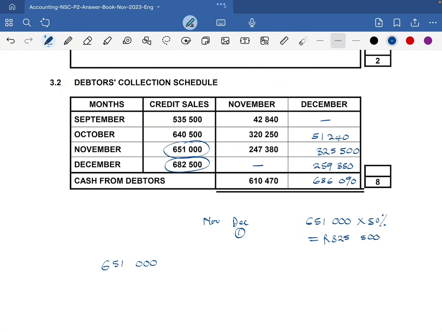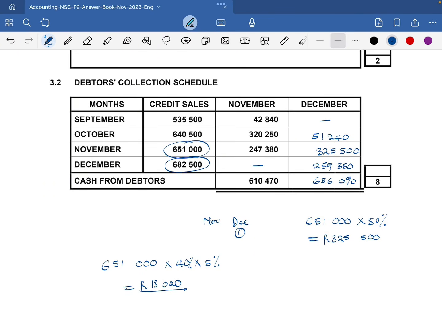In November, the month of sale, we are supposed to receive 40%, and we are giving a 5% discount. So let's look at 651,000 multiplied by 40%, multiplied by the 5% that we're giving out, which is 13,020.